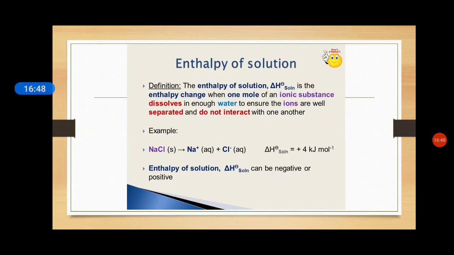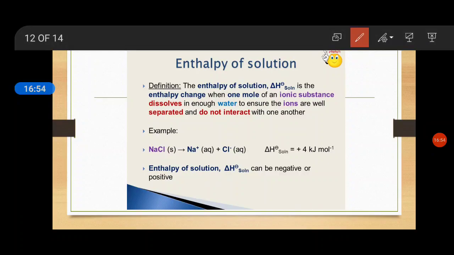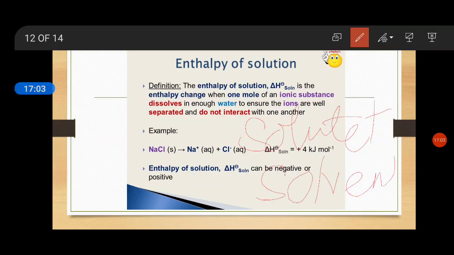Enthalpy of solution. What is a solution? How are solutions formed? Solutions are prepared with the help of solute plus solvent. Solute and solvent combine together to give the solution.